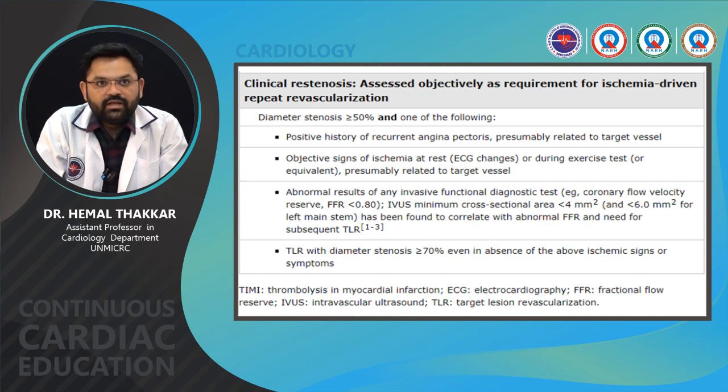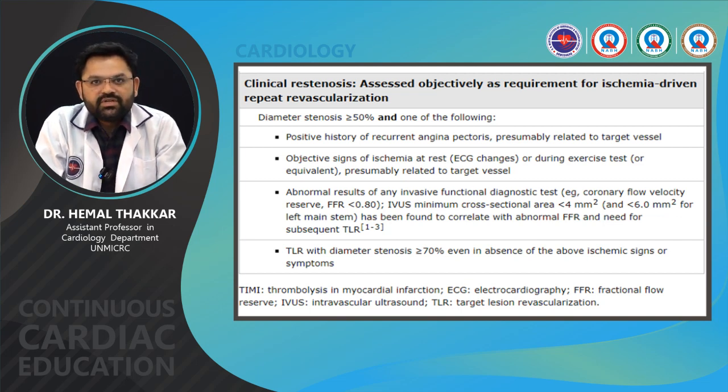Clinical restenosis is assessed objectively as the requirement for ischemia-driven repeat revascularization.